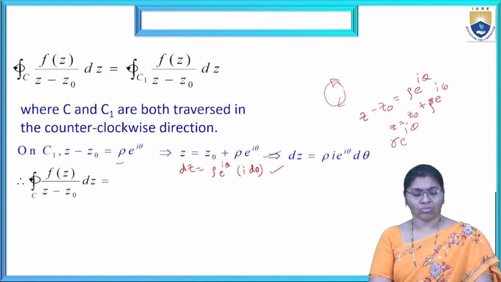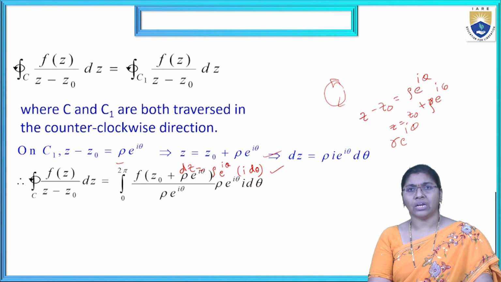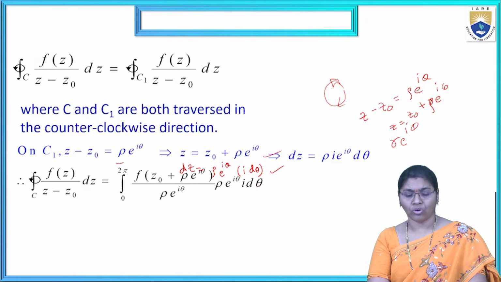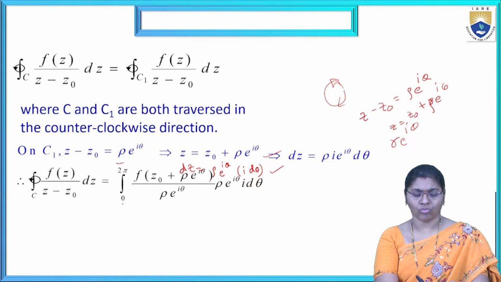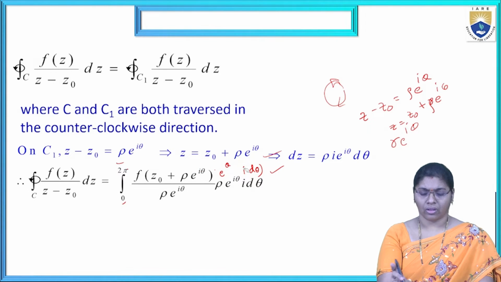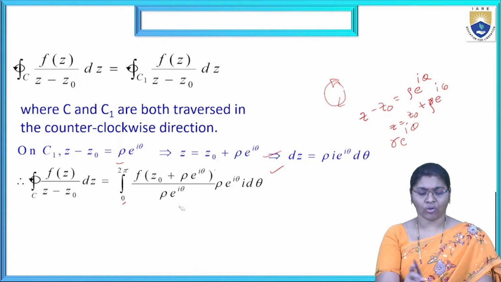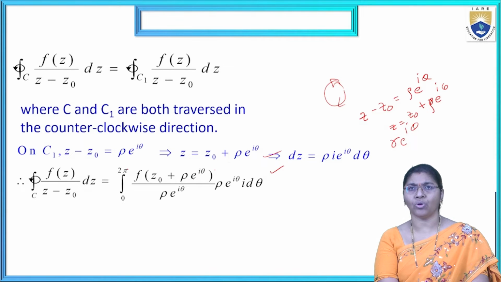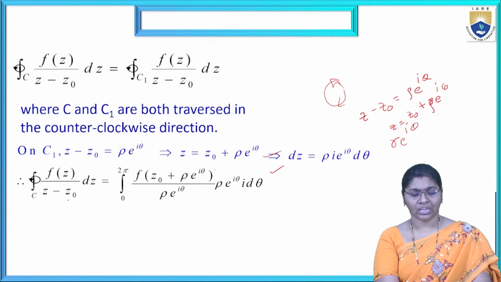Now, the integral over C of f(z) dz by (z minus z naught) is equal to the integral with limits 0 to 2 pi of f(z). Now z is nothing but z naught plus rho e power i theta. Applying that, f of z naught plus rho e power i theta by z minus z naught